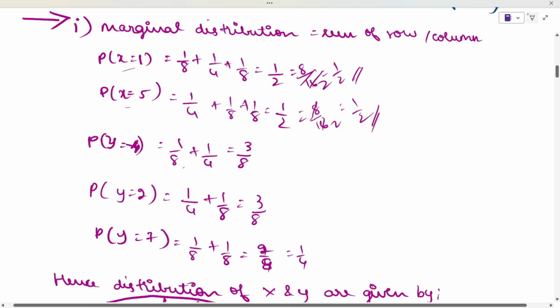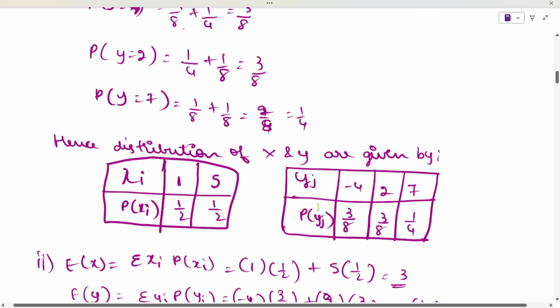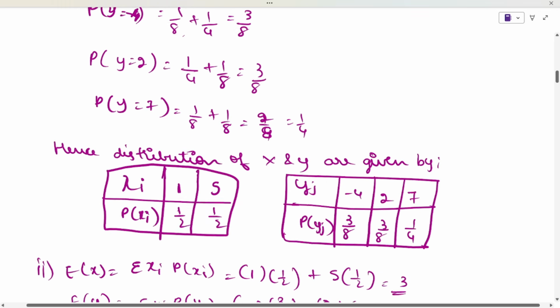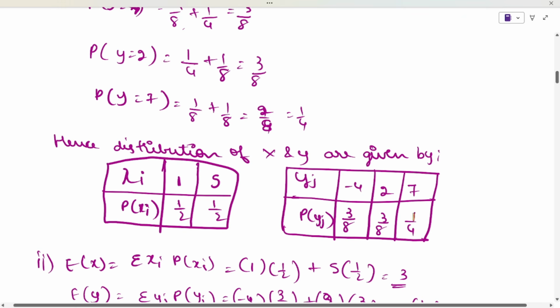Okay. Let me take the highlighter. And next, x is having minus 4, 2, and 7. You'll write the minus 4, 2 and 7. If you see the corresponding probability values, they are 3 by 8, 3 by 8 and 1 by 4. You will write those corresponding values. This is how you find out the marginal distribution of a particular table.